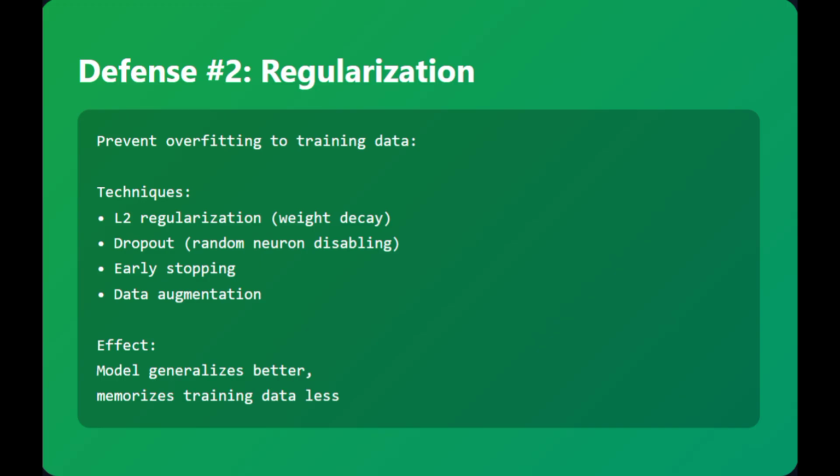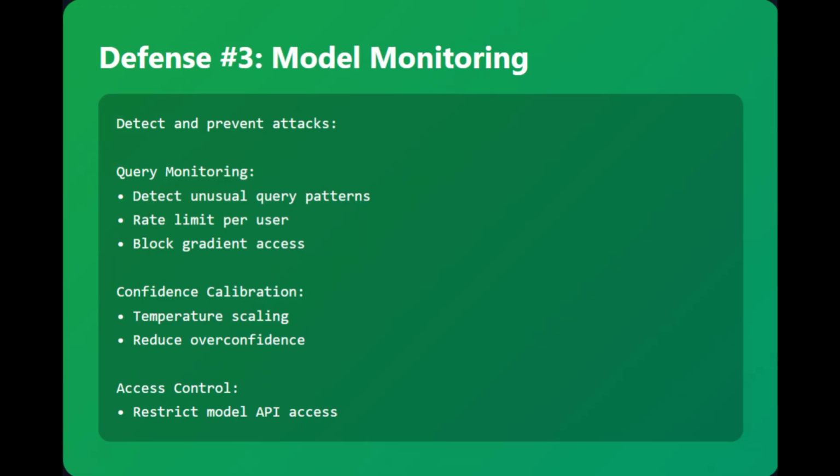And then moving into the next defense, which is called query monitoring, nothing but model monitoring. So the first two defenses protect the model during training. This model monitoring protects it during deployment by detecting and blocking any active attacks.